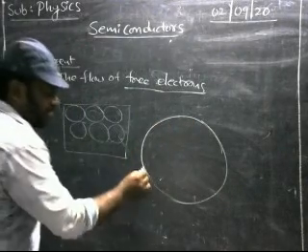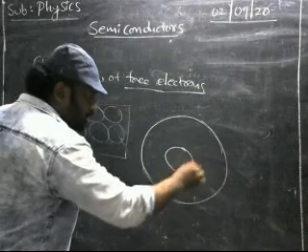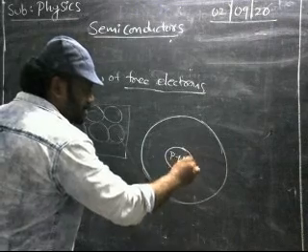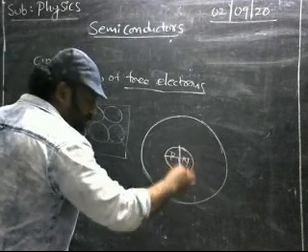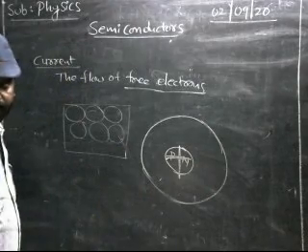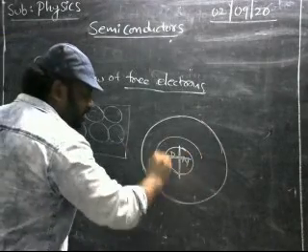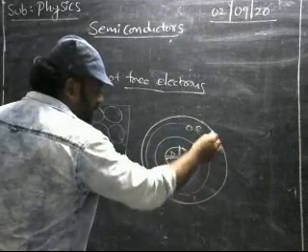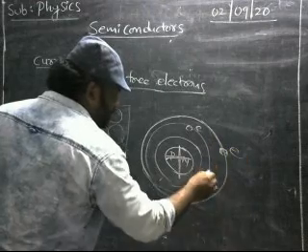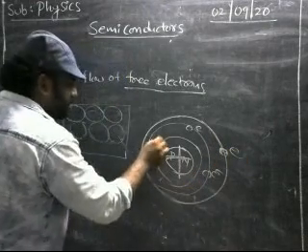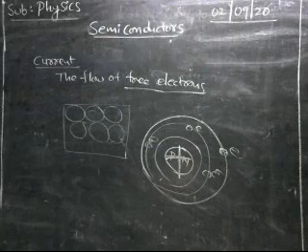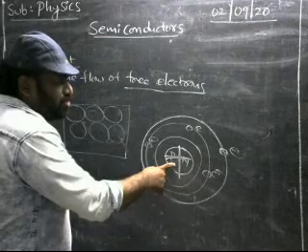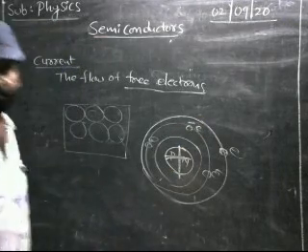This is a big view of an atom. The central massive part is said to be the nucleus. The nucleus has protons and neutrons, so the entire nucleus possesses a positive charge. Around this nucleus there are orbits, and in the orbits the electrons are revolving. Electrons possess a negative charge. So there is a force of attraction between the positively charged nucleus and the negatively charged electrons.